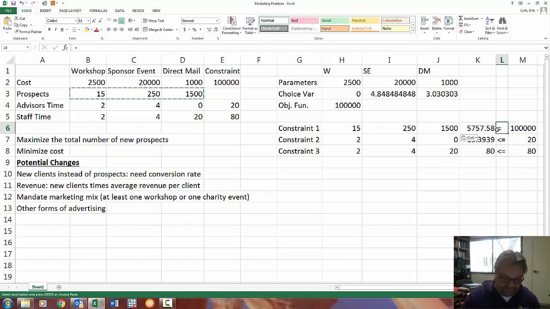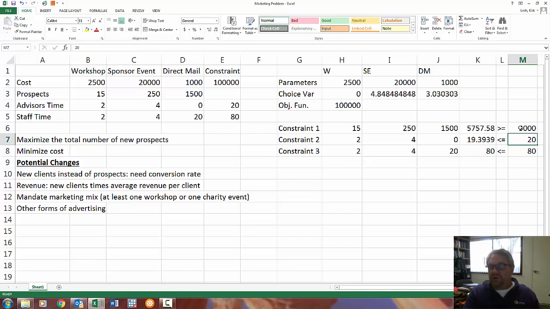So constraint 1 now is my new prospects. And the idea here goes like this: how much do I have to spend in order to get, say, 3,000 prospects? Okay? So before I do it, I want you to understand the difference here.